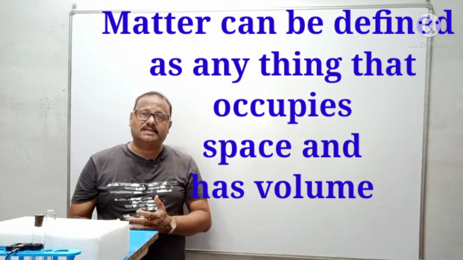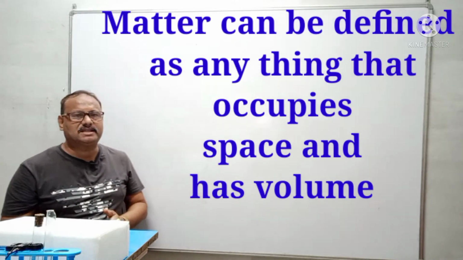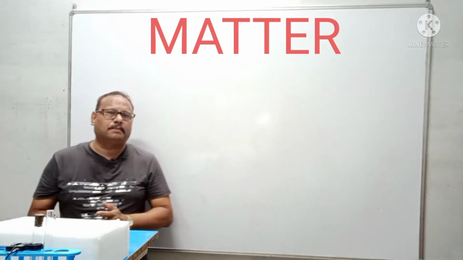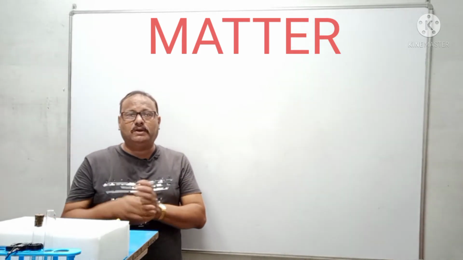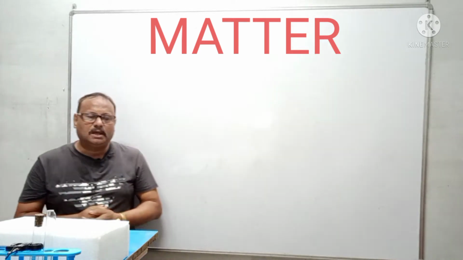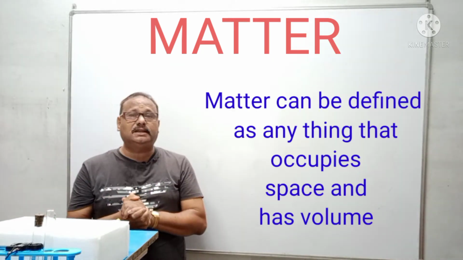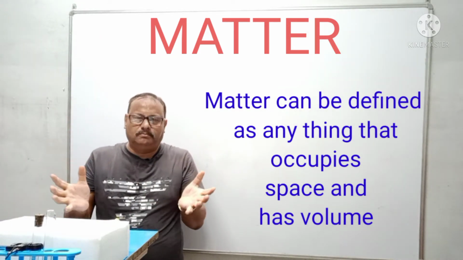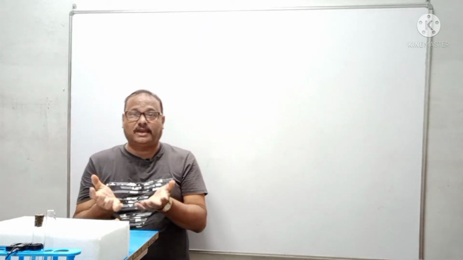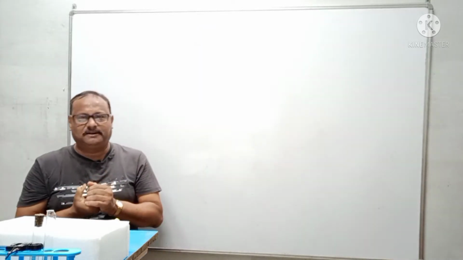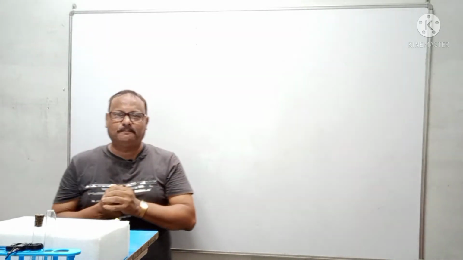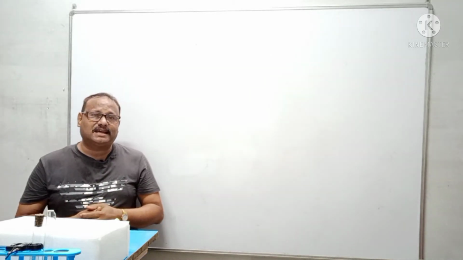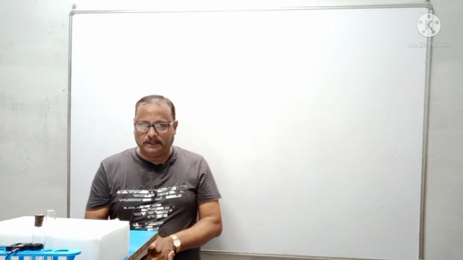Matter can be defined as anything that occupies space and has a volume, and also its configuration, which will come in later part of the video when we'll try to understand more in details of the topic. Now, first and foremost, matter is anything that occupies space and has a volume. The balloon that we blow off is having a volume of air inside it. But what is the air made up of? The air is made up of matter. So matter can be defined as anything that has a mass and has a volume.